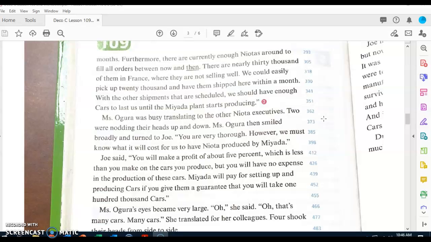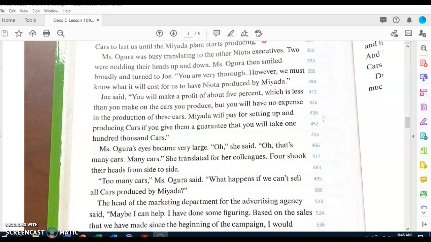producing." Question number 3. How was Joe proposing they solve the production problem for Nyota? Joe proposed to have the Miata manufacturer produce cars. Now let's continue reading.